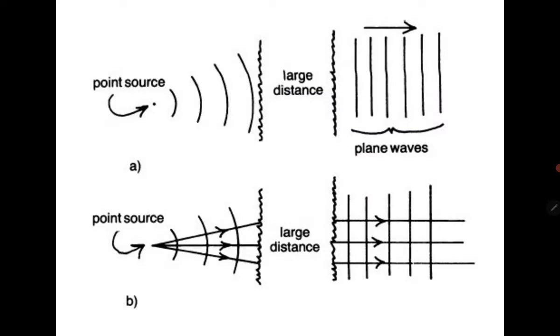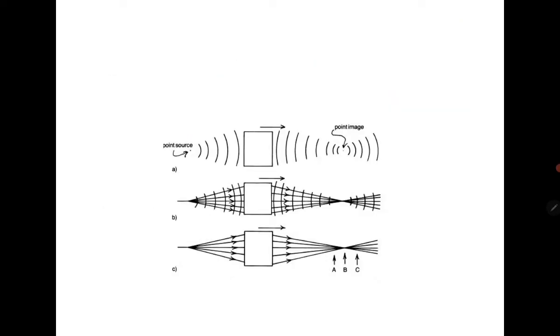So let's come to the same concept. When we travel from a point source to a large distance, the wavefront becomes parallel, and as I said earlier, the light rays and wavefront are always perpendicular, so the light rays are parallel. This is the same concept, we just add rays and wavefront. You can see the curvature of the wavefront is more when the distance is less, and when the distance goes away, the curvature is flatter and flatter until it becomes parallel. That's the concept, and now I can show you that in this figure.